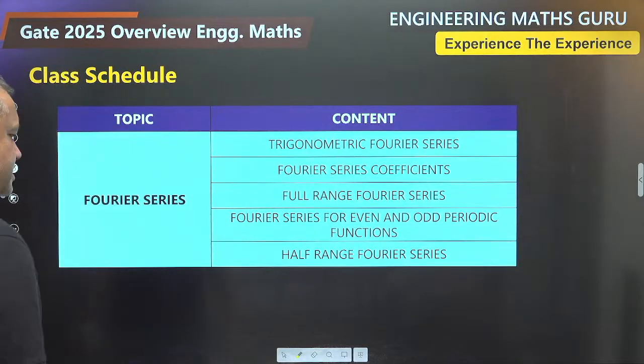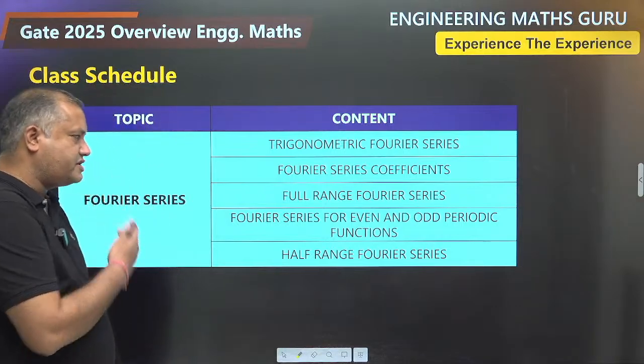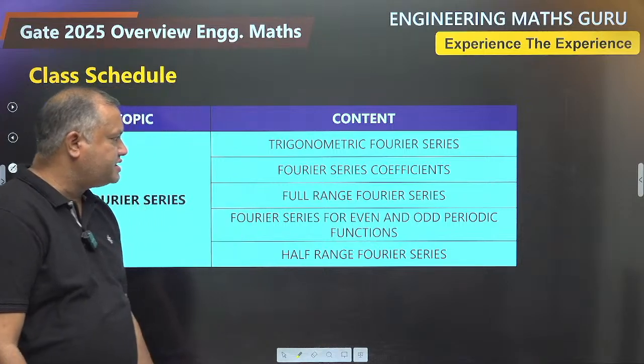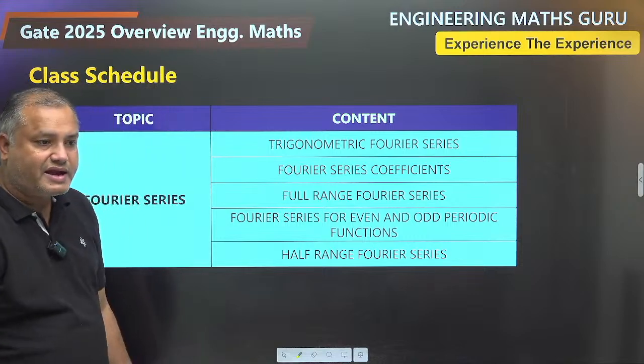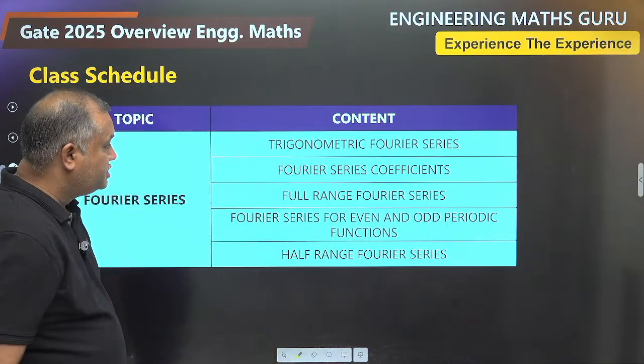Then Fourier series. In the recent paper GATE 2023, I have seen a question in the mechanical branch paper from Fourier series. So for EC electrical students this is not a big deal, but for mechanical and civil this is again an important topic. You should not skip it. You have to learn this.